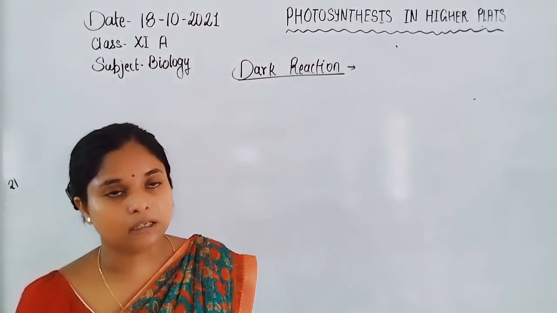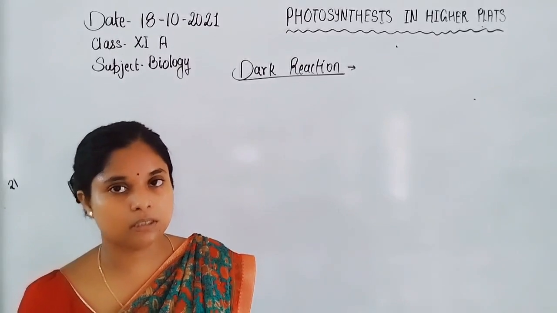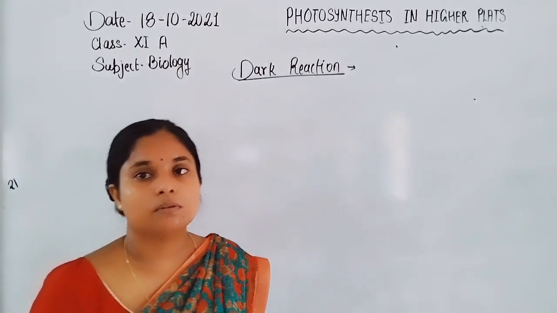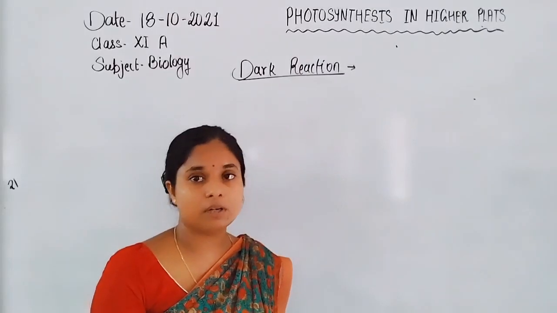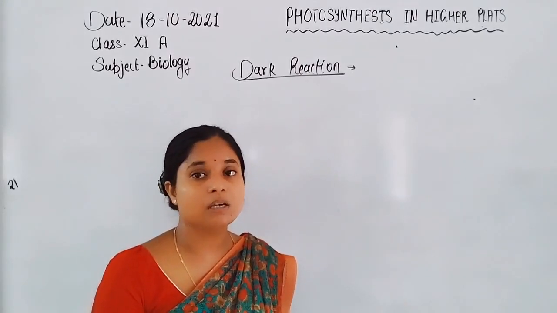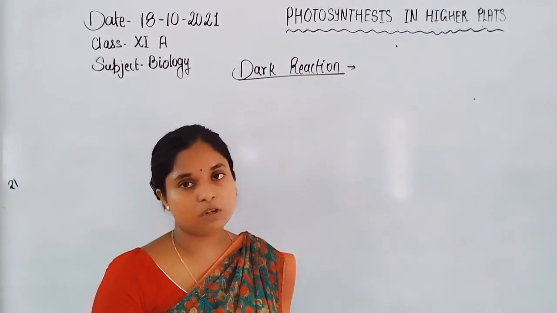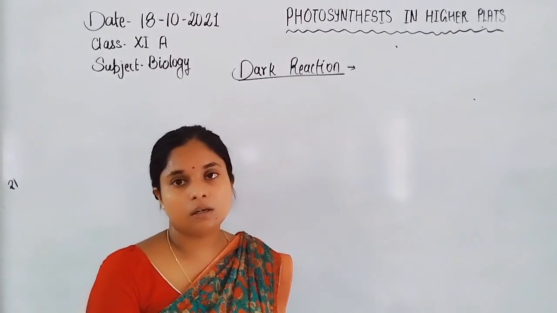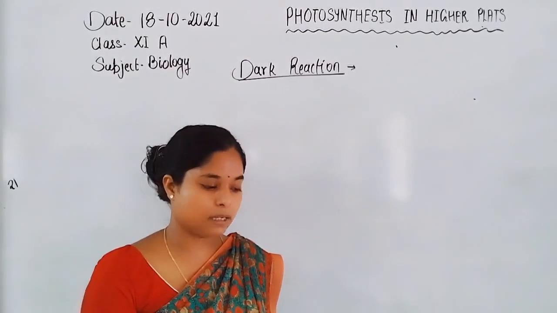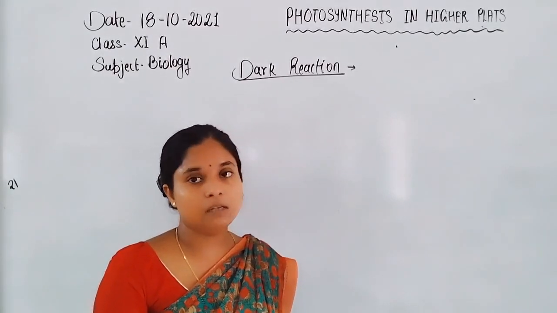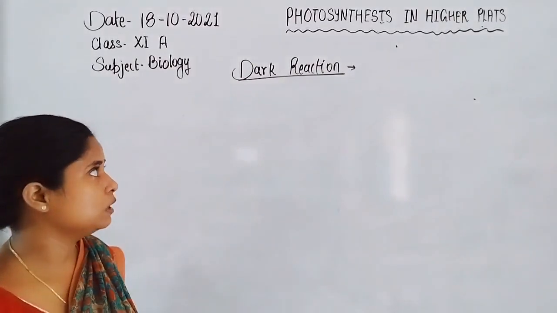so they only synthesize ATP, not NADPH2. In non-cyclic photophosphorylation, both NADPH2 and ATP are synthesized, but in cyclic photophosphorylation only ATP is synthesized, because it lacks photosystem II and also lacks the enzyme NADP reductase. Now, let us discuss the dark reaction.